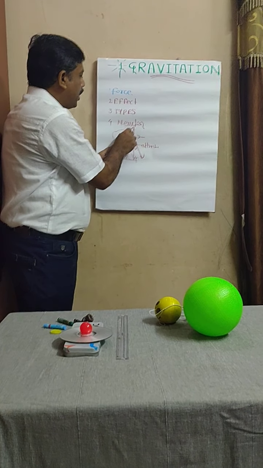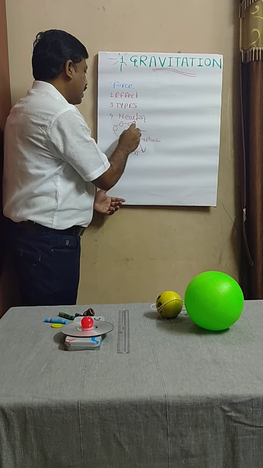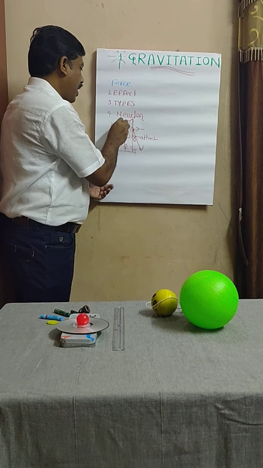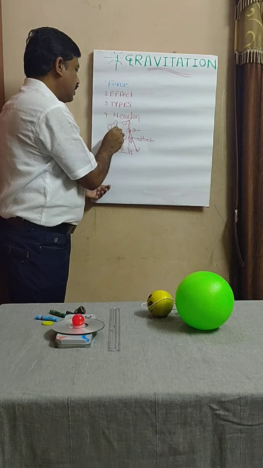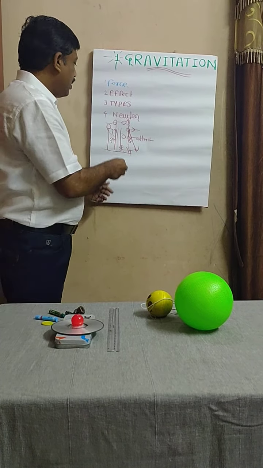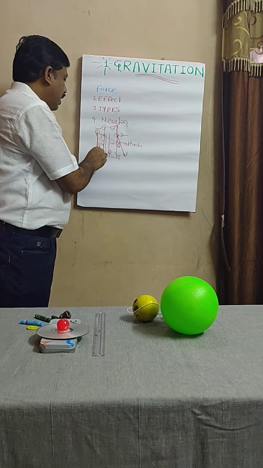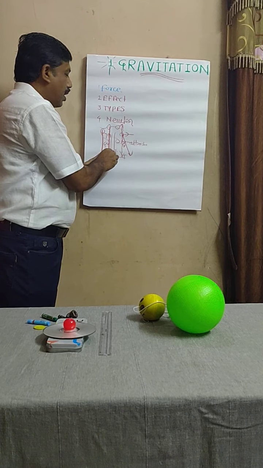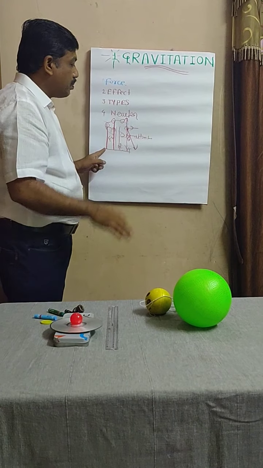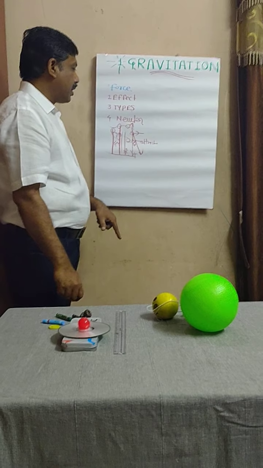And again he looked at the tree. The apples are located at different heights on the tree. Suppose here we are considering that the height of this apple is 4 meter and the height of this apple is 7 meter. Here you can see that height does not matter. Both the apples fall in a vertical direction on the ground, and the direction of force is always toward the center of the earth. From this he concluded that height does not matter.